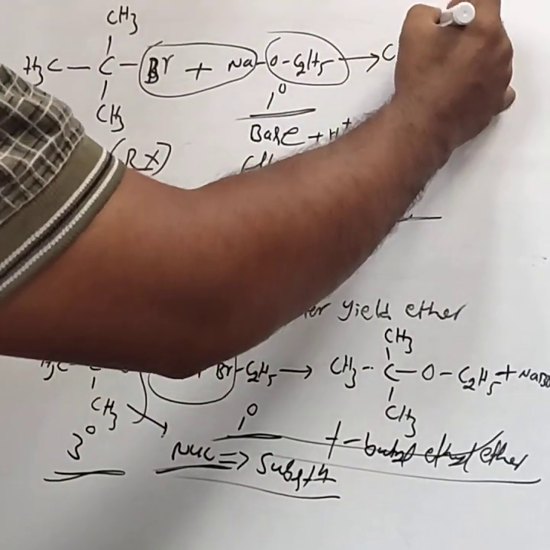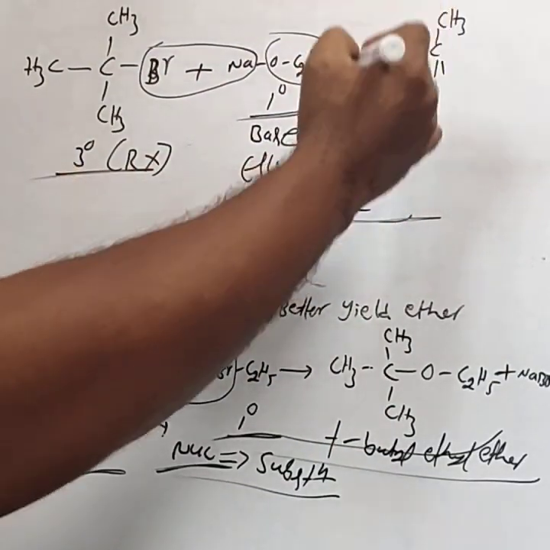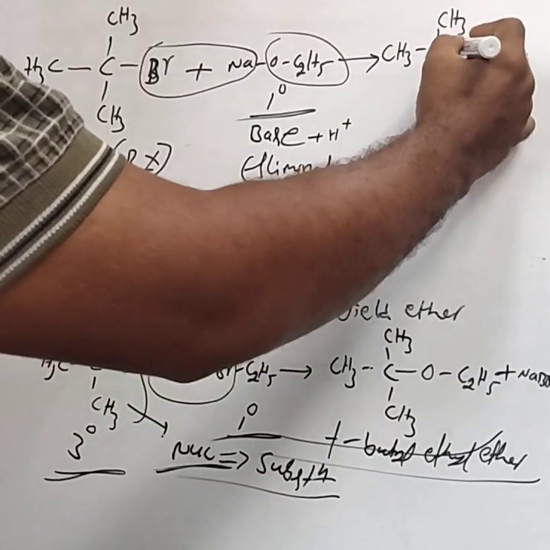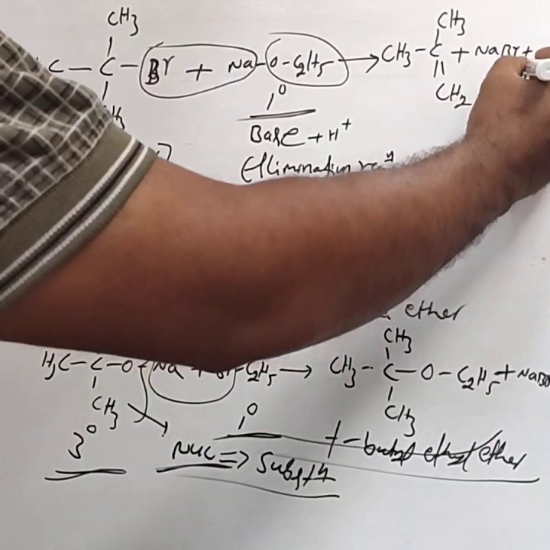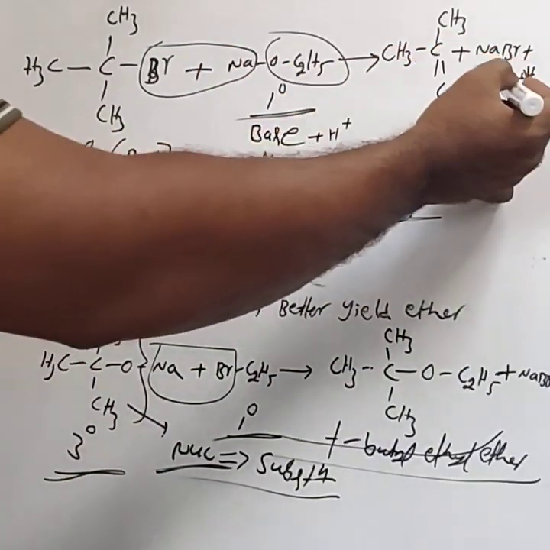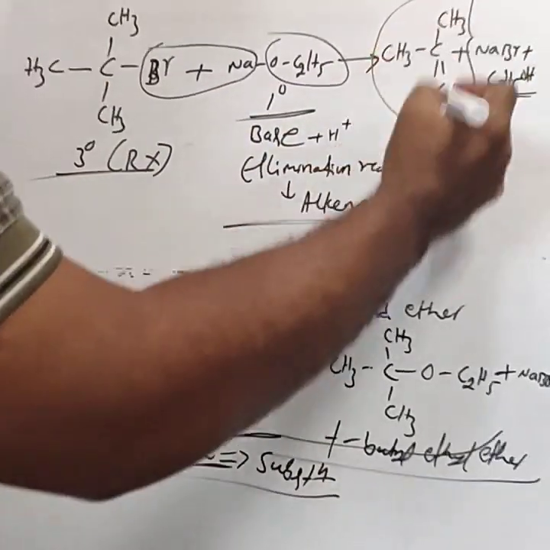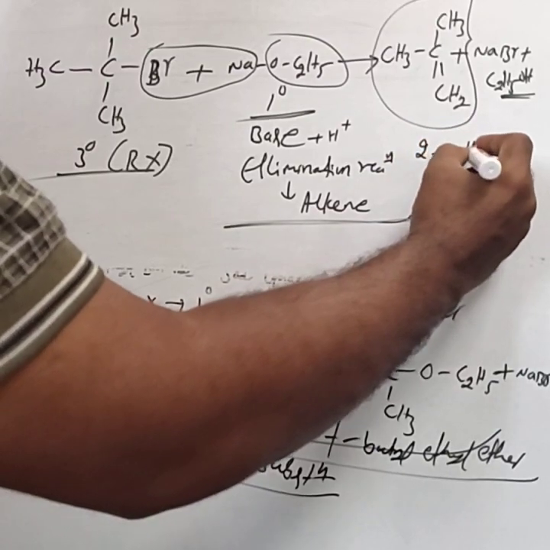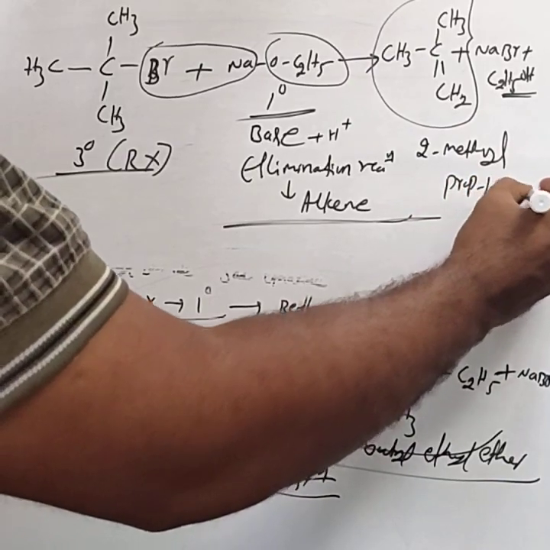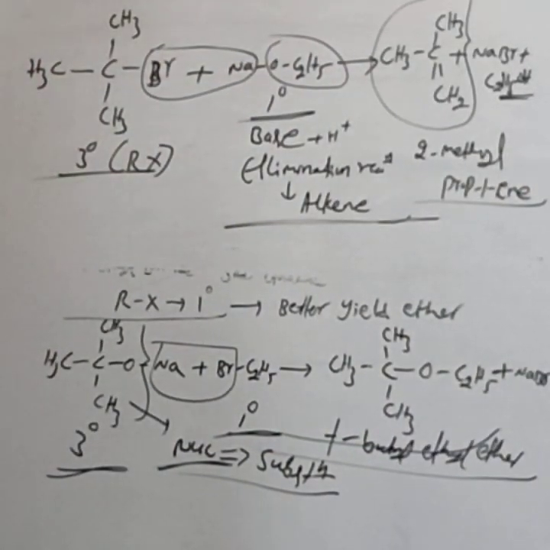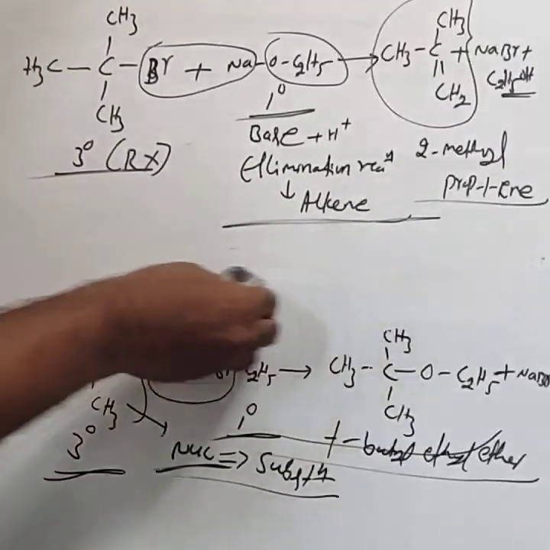Here one HBr gets removed, converted into a double bond, (CH3)2C=CH2, plus NaBr plus C2H5OH. This alkoxide accepts the proton, forms alcohol, and the main product is alkene. That alkene name is 2-methylpropene. This is the most important one. You have to differentiate the formation of the ether and the alkene.